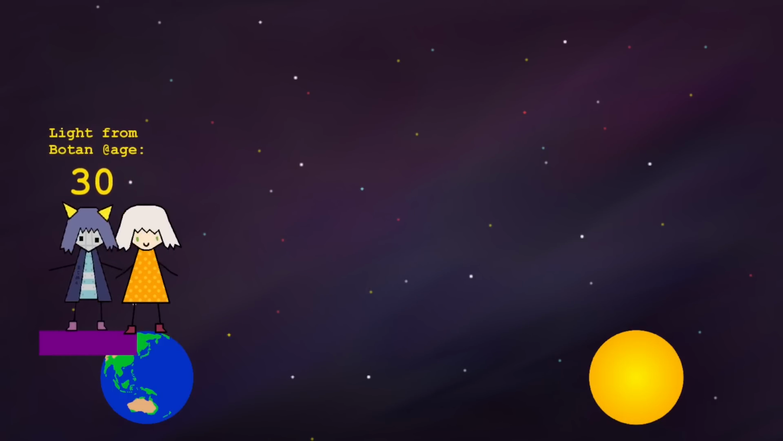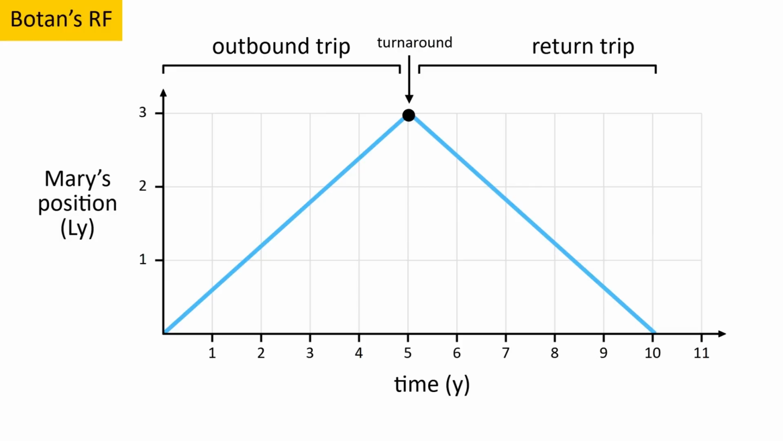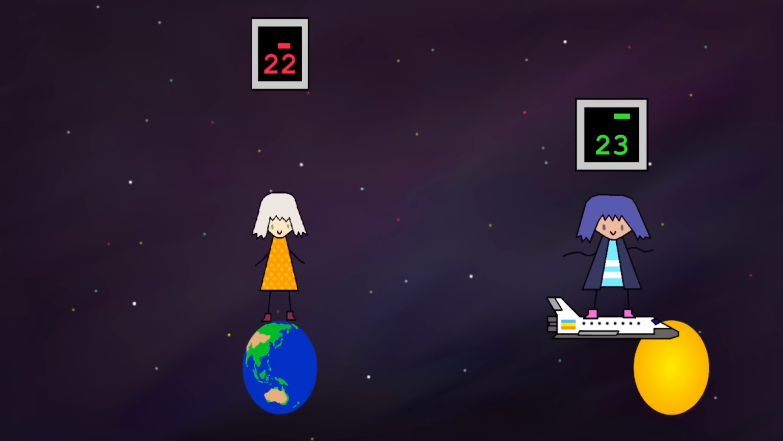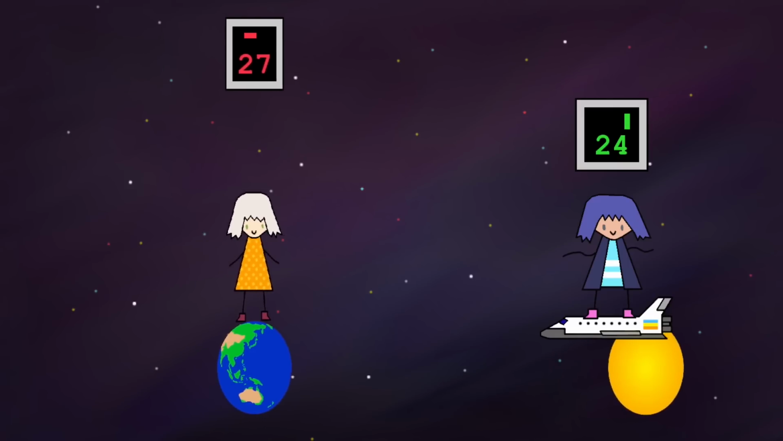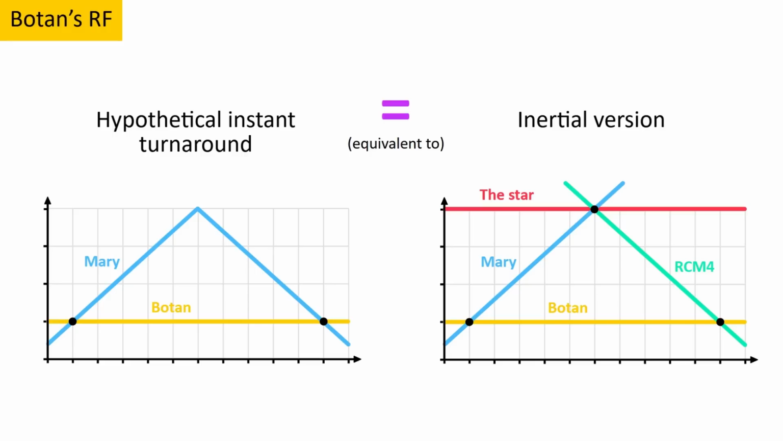Anyway, now we're actually going to return to the acceleration version from earlier. You may have wondered what would happen if the time it takes to turn around was made arbitrarily short. Well, now we have the answer. In the limiting case, Mary's perspective would have Botan going from 23.2 to 26.8 in an instant. That makes this hypothetical scenario pretty much equivalent to the inertial version.